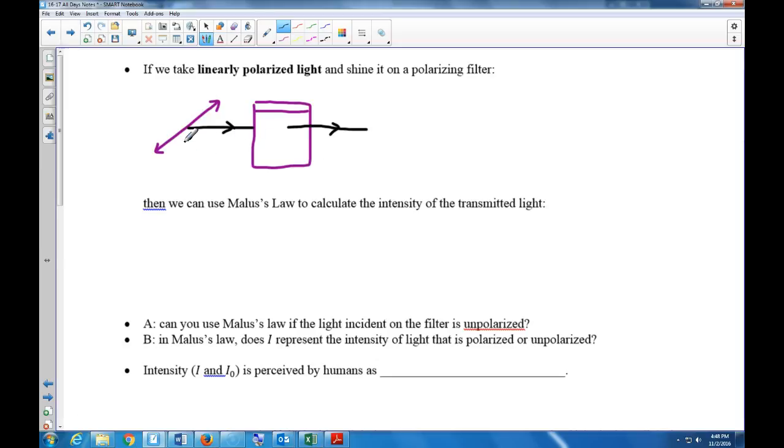What happens? Some of the light gets through. But how much? It's a natural question, right? How much gets through if you have some angle? Well, the first thing we have to consider is, how do we define this?